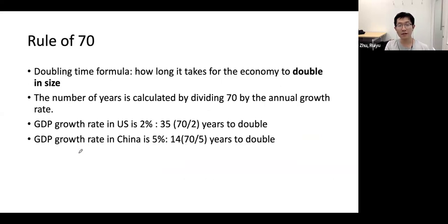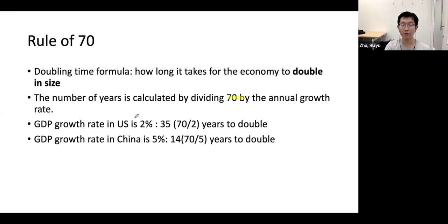Here is the rule of 70, which we can use to calculate the doubling time, which means how long it takes for the economy to double in size. That number of years is given by dividing 70 by the annual growth rate.